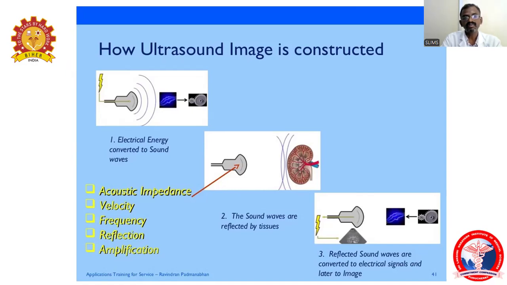The piezoelectrical effect works vice versa. First it converts electrical energy into sound energy. The waves reflected and refracted by the tissues produce an action potential in the piezoelectrical crystal and also produce electrical signals, and later it is converted into an image. So this is how ultrasound images are constructed.